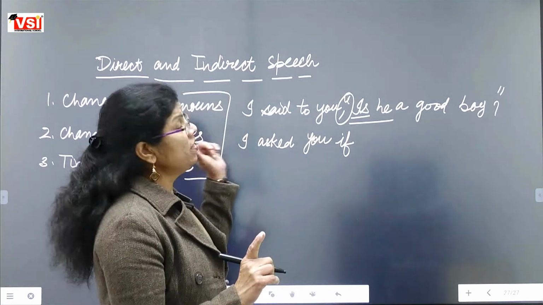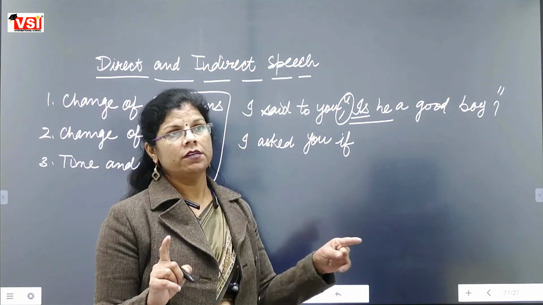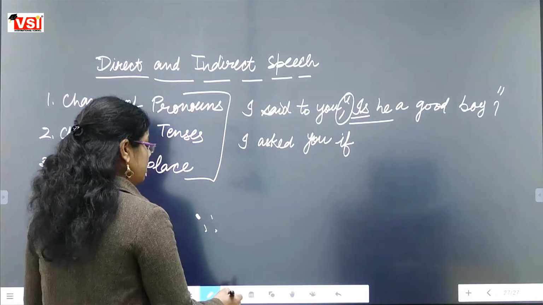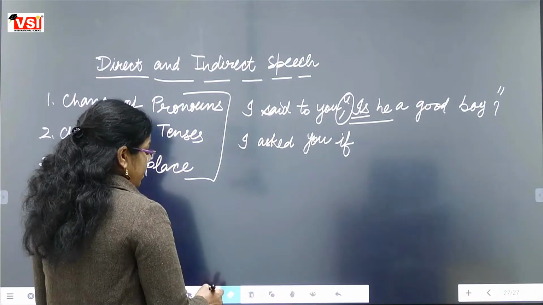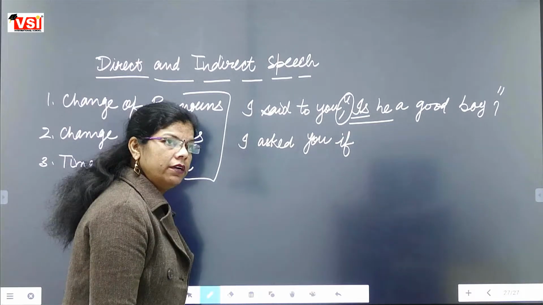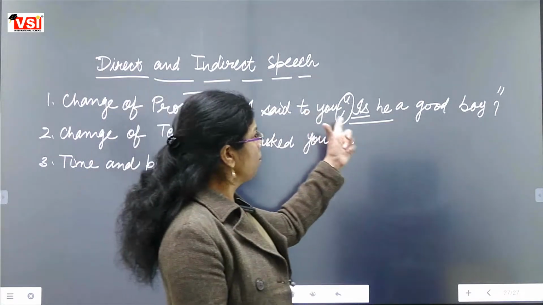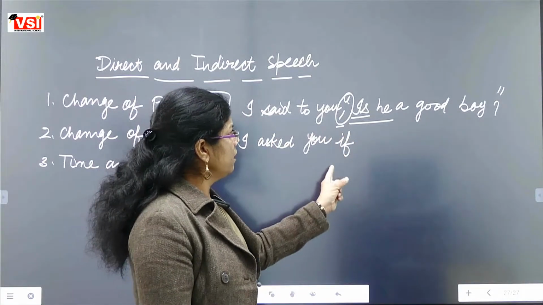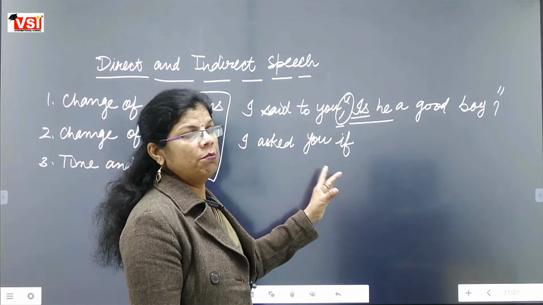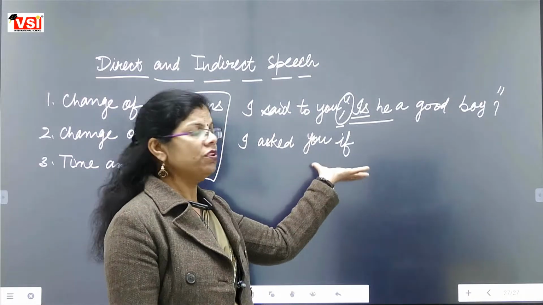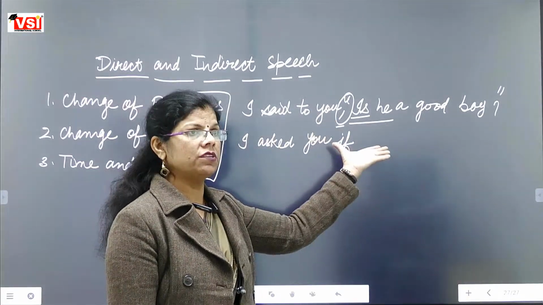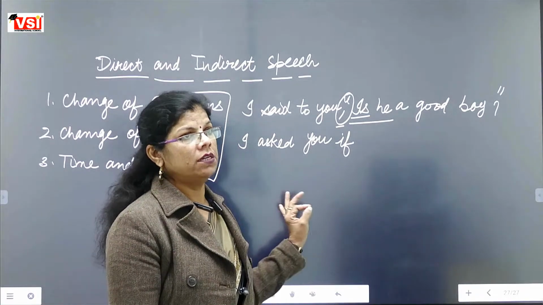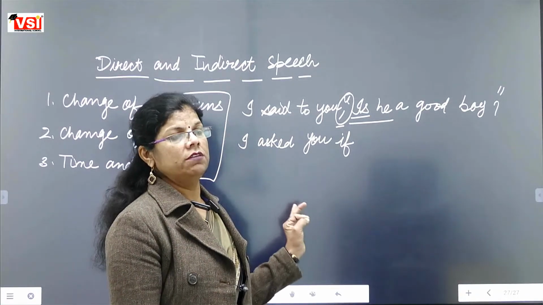We use that in declarative sentences. But when an interrogative sentence starts with an auxiliary, the connecting word, the conjunction joining both parts of the sentence, will be if. We will not use that here.